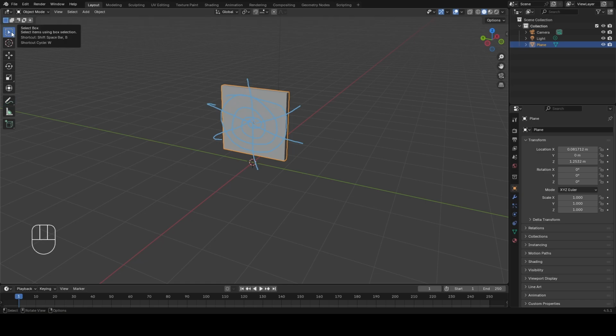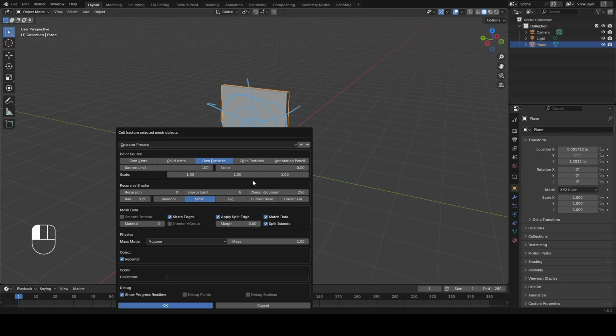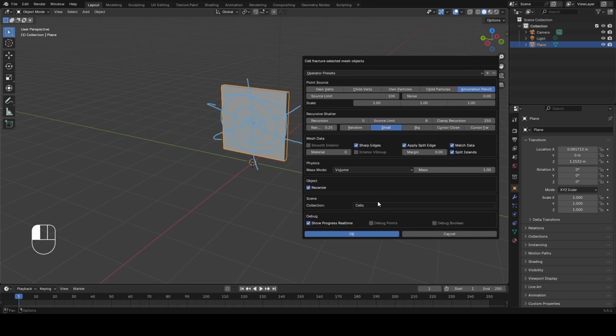Okay, now keep the object selected and go to Object Settings, Quick Effects, and then Cell Fracture. Select Annotation Pencil. Keep everything default and I will give some name for the collection in which my cell objects will be saved. And then click on OK.